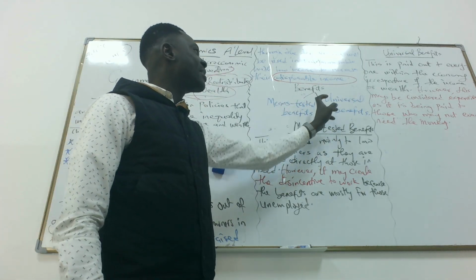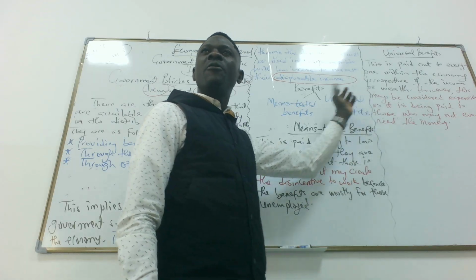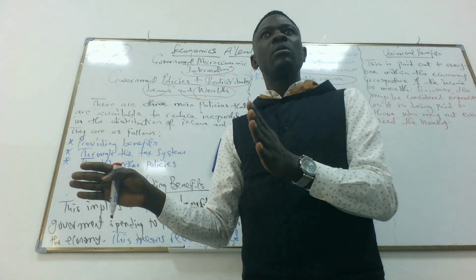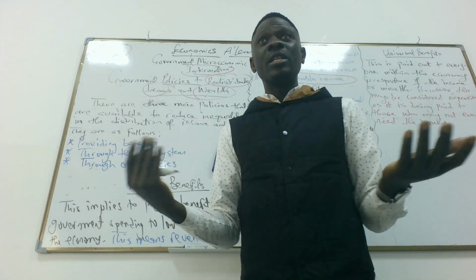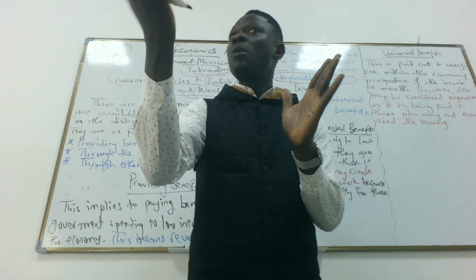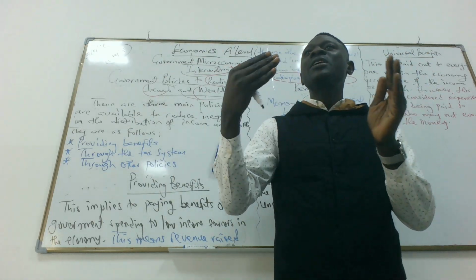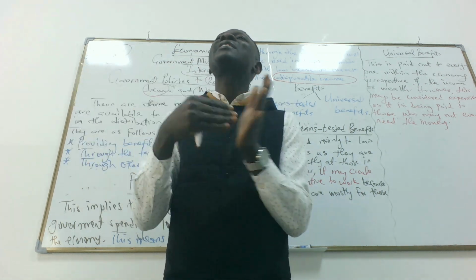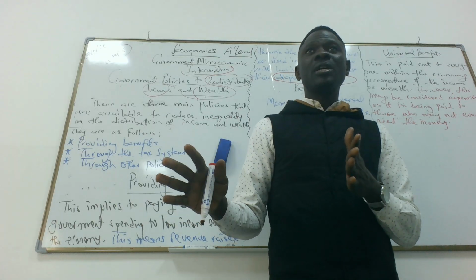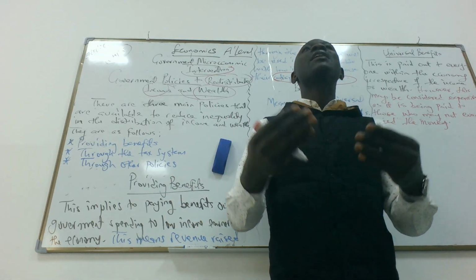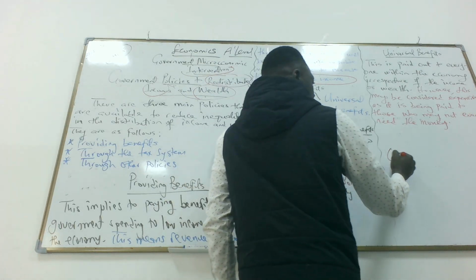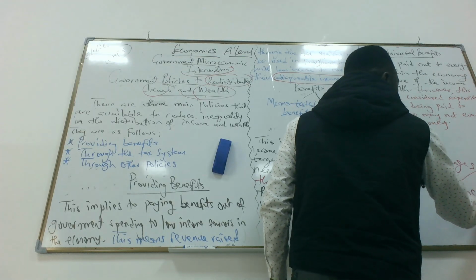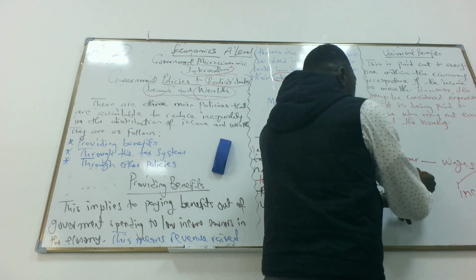We have means-tested benefit and universal benefit. For means-tested, it simply means there's a target for mostly unemployed people. Unemployed people don't have income, they don't work, they don't have jobs. They are unemployed not because they don't want to work. They are unemployed because they have the ability to work, they are capable to work, they have the requirements to work, but they could not seek a job. That's why they are unemployed. And because they are unemployed, it simply means they don't have income. Because it is only when you work that you have wages, which is income. But when you don't work, you don't have income.